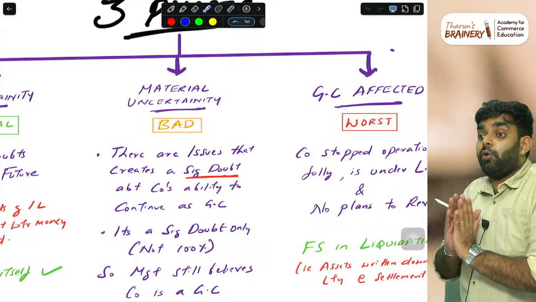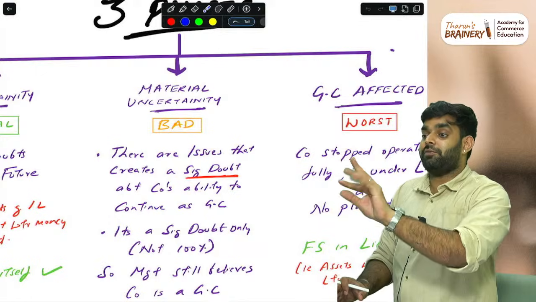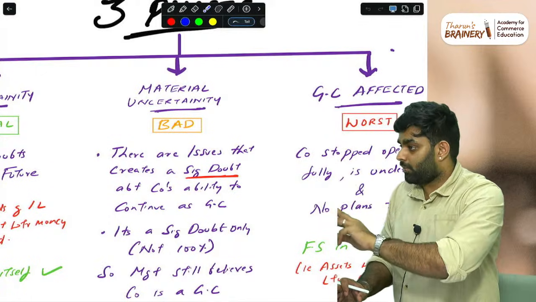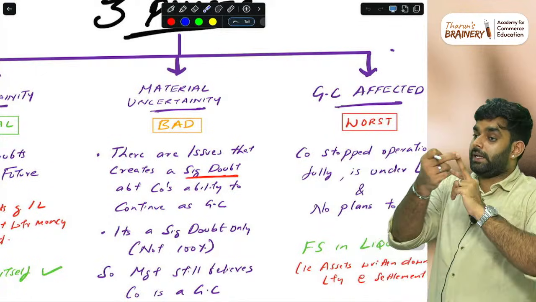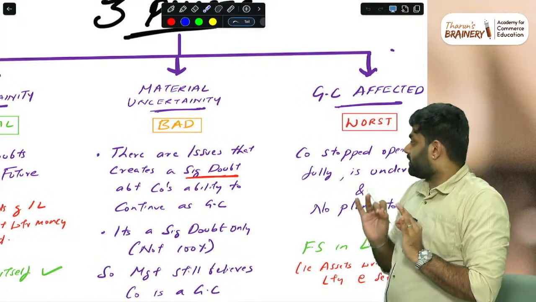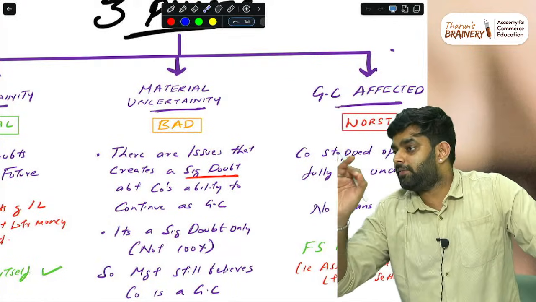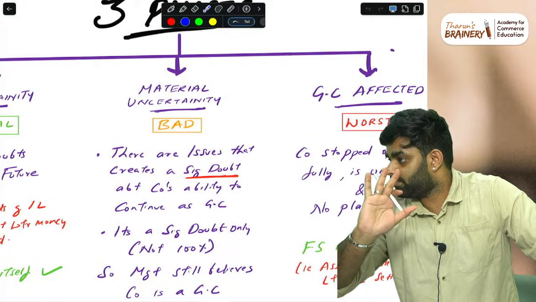But still going concern is not affected. So how do we differentiate? When I get a question, how will you differentiate whether it is material uncertainty or going concern? These are minute areas where the question's judgment changes. So the differentiating factor is the auditor's judgment. First, common sense.